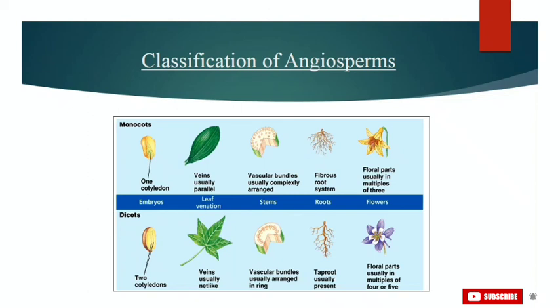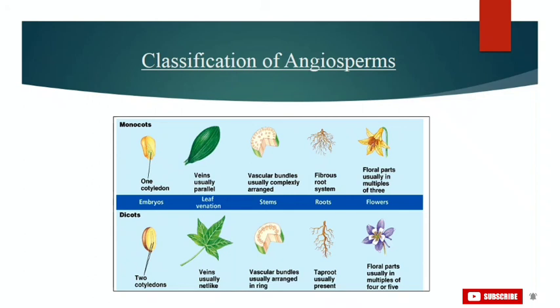With the help of this picture, you will get a more detailed view of the difference between these 2 groups. Monocots, as you can see in your picture, contain 1 cotyledon, and dicots contain 2 cotyledons. That is the reason they are called monocots and dicots. This was about their embryos.